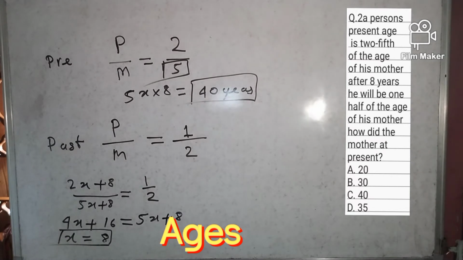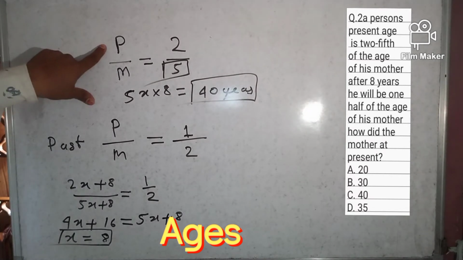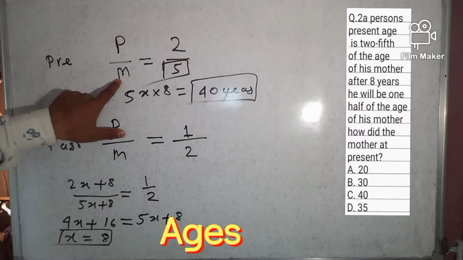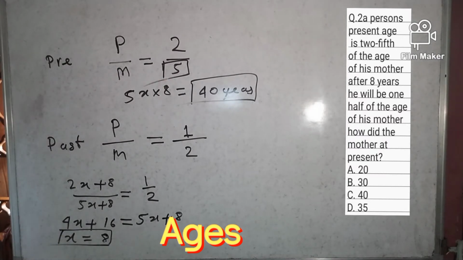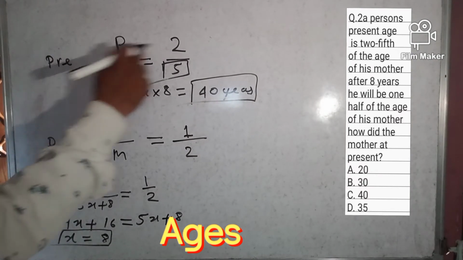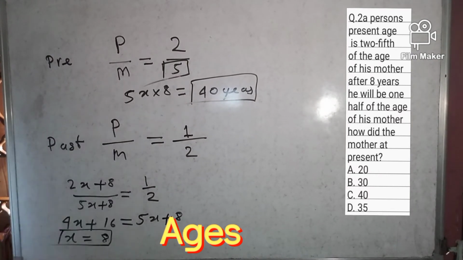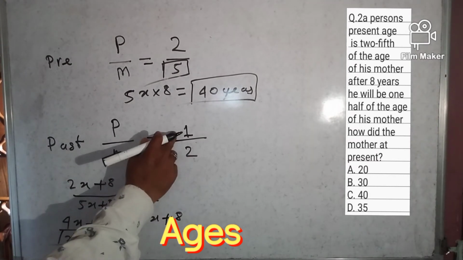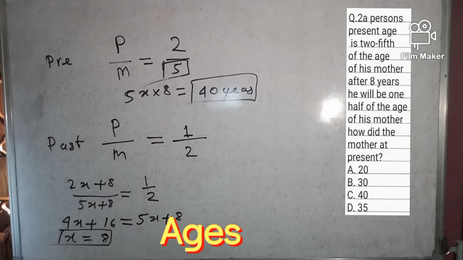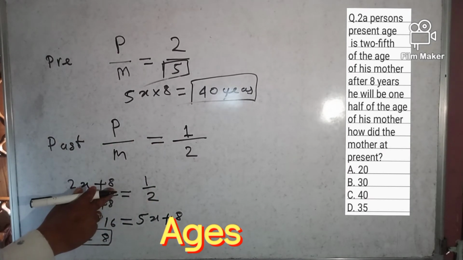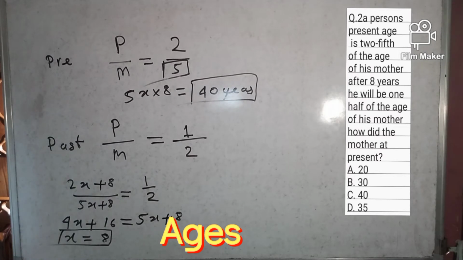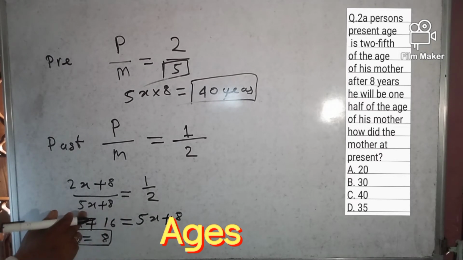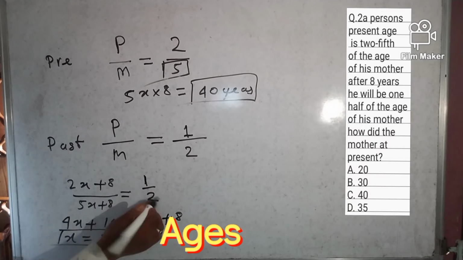Friends, see here once again. The person's ratio is 2 and the mother's ratio is 5, because the person's quantity is 2 and the mother's quantity is given as 5, right? So 2x plus 8 means 8 years hence, and 5x plus 8 for the mother, and the person will be 1 by 2.